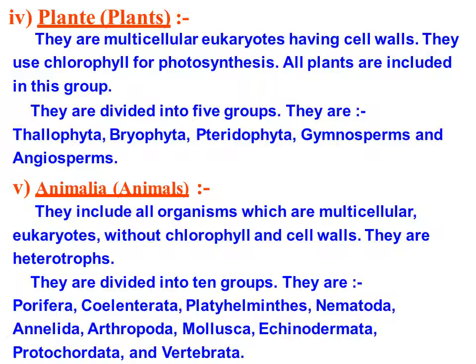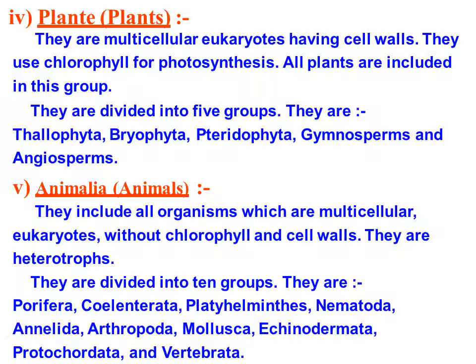All plants are included in this group. They are divided into five groups: thallophyta, bryophyta, pteridophyta, gymnosperms and angiosperms. We will discuss these five groups in our further discussion.